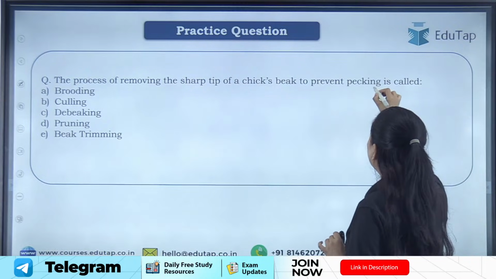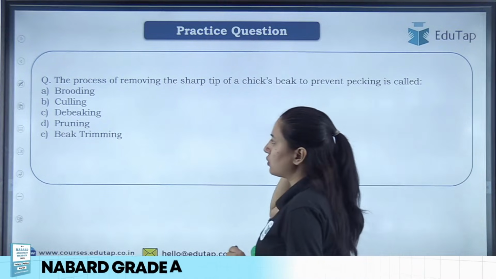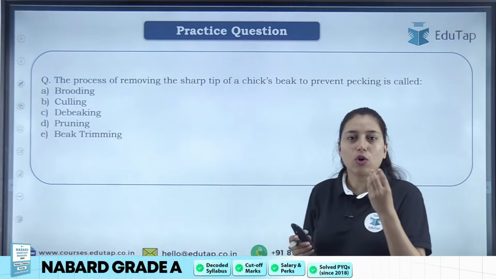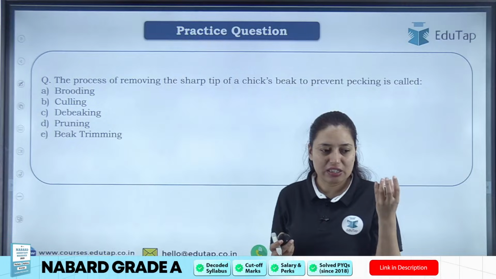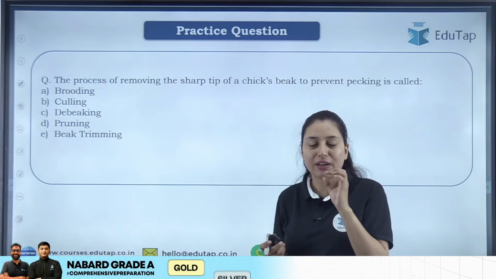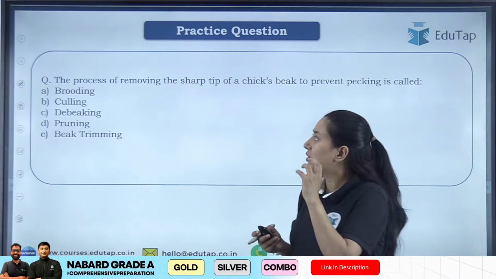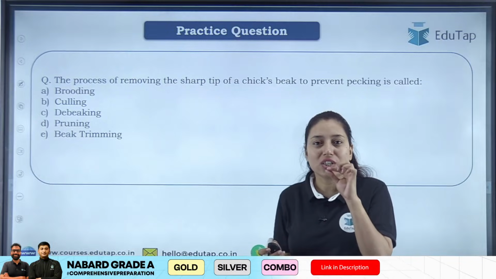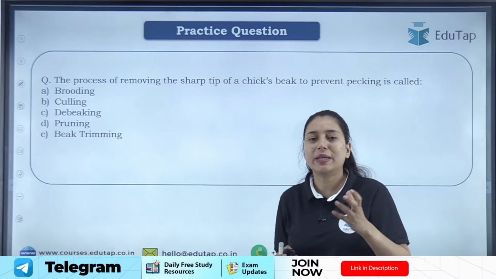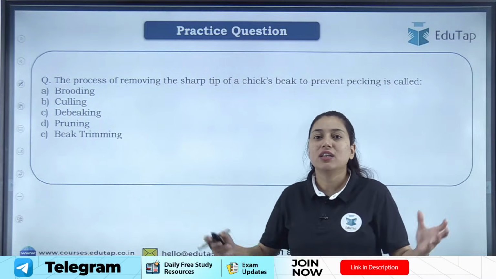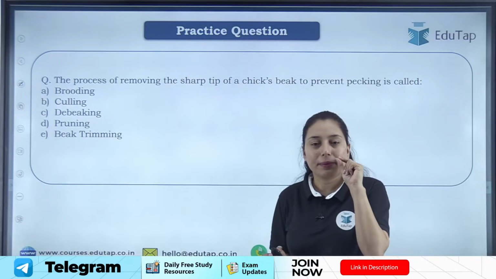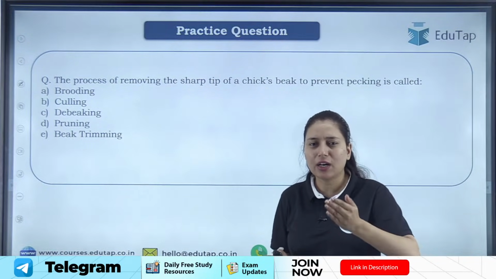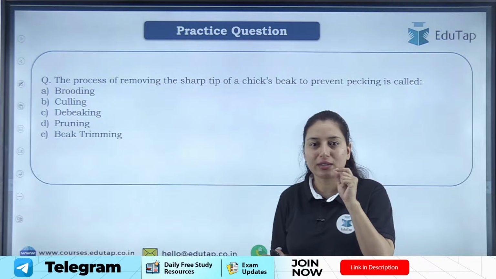Moving to the next question: the process of removing the sharp tip of a chick's beak to prevent pecking is called. So students, the beaks of hens, the beaks of the chickens, are very sharp. And what we do is remove the sharp tip. In poultry, when we maintain a large number of chickens, this sharp beak is blunted or cut down, so that it is not that sharp.